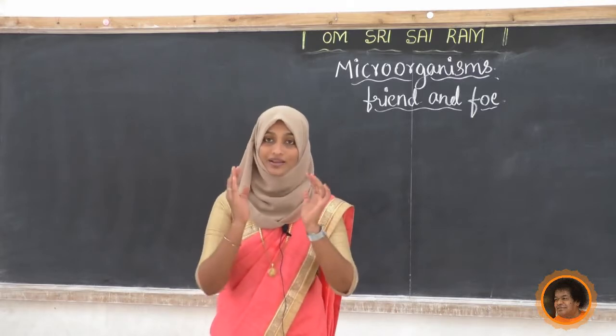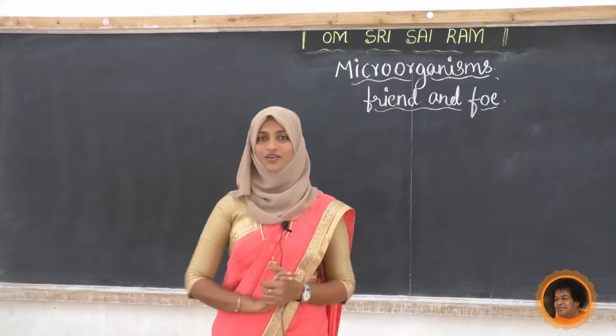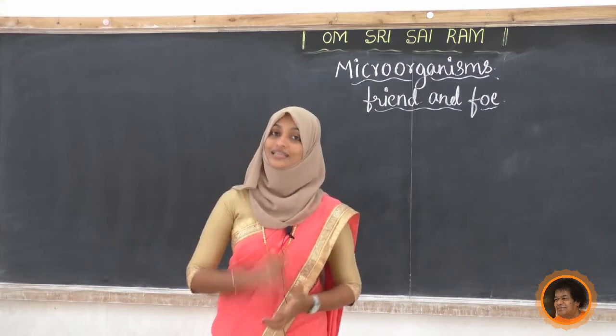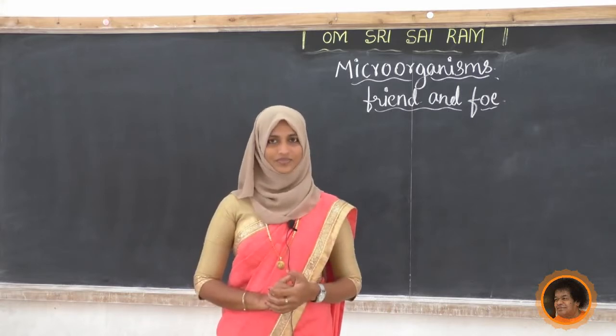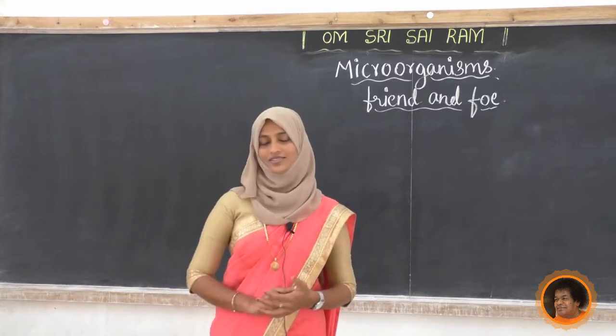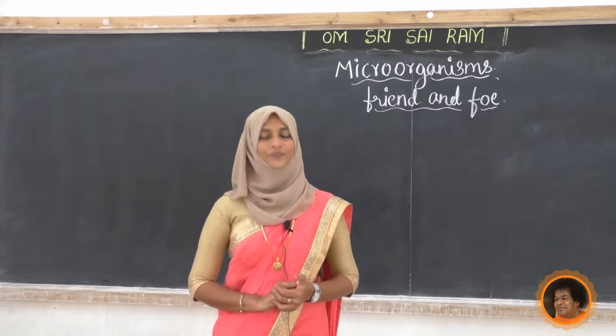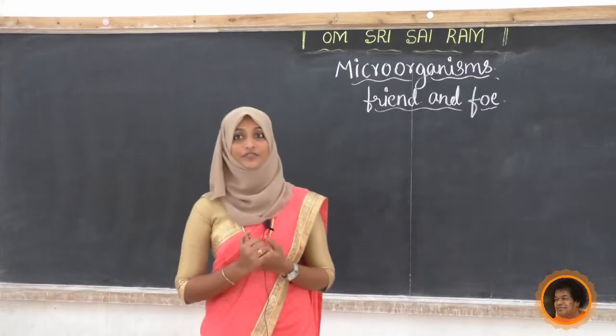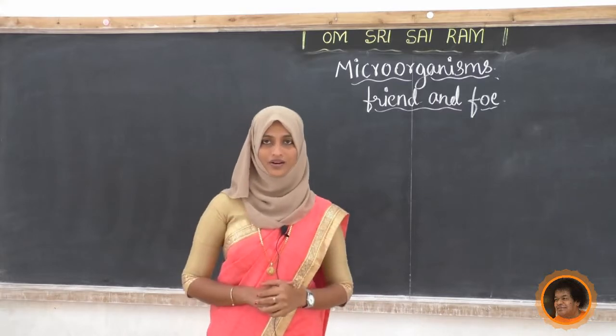We need a microscope to observe microorganisms. Microorganisms are also called microbes. We know the size is 10 to the power of how much? 6. The size should be that much. Next, after that, we studied the different groups of microorganisms.